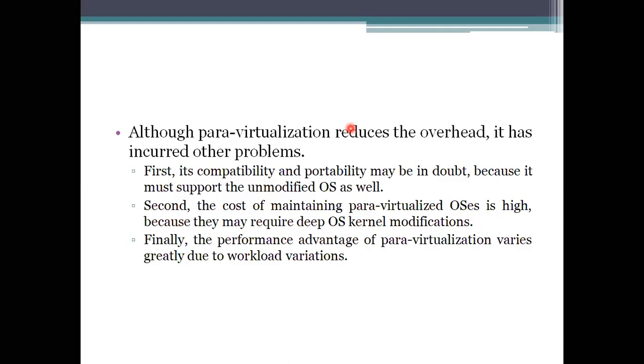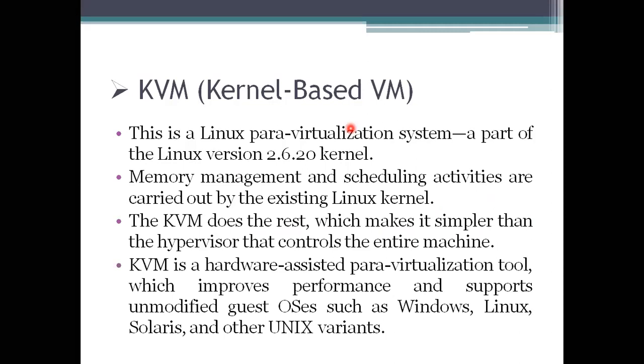So if you are using a low workload, the performance will be very high. It varies due to these workload variations, so these things have to be considered when you are executing with para virtualization. In para virtualization, we have an example, that is the kernel based virtual machine,